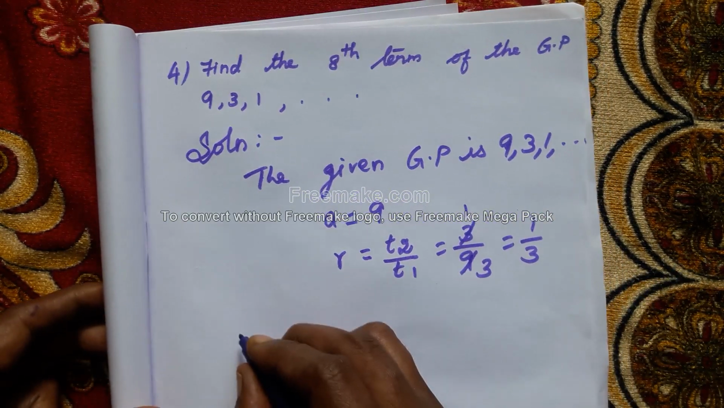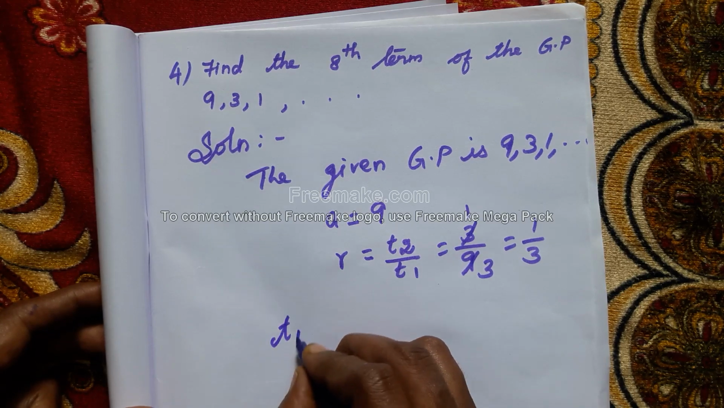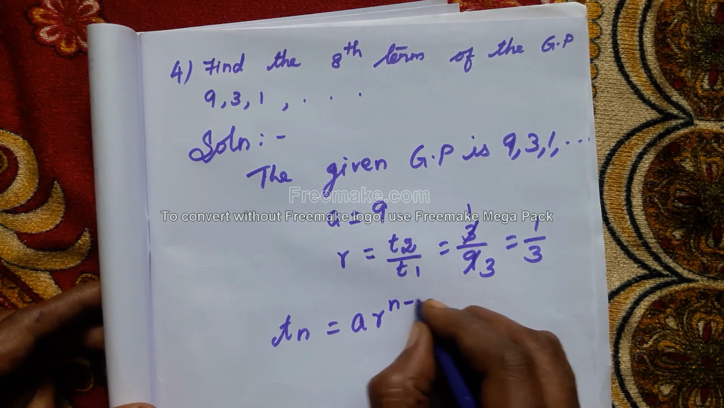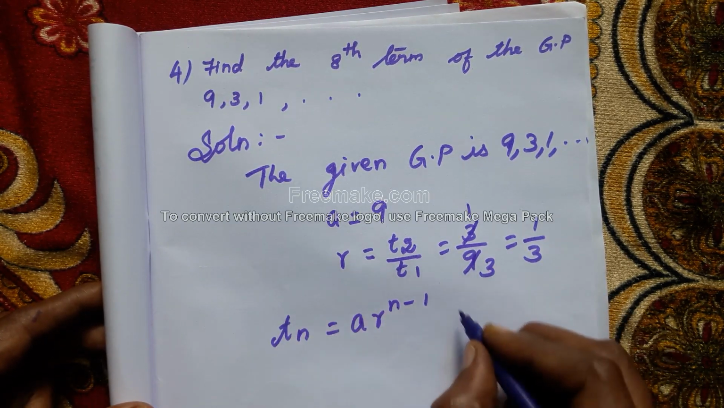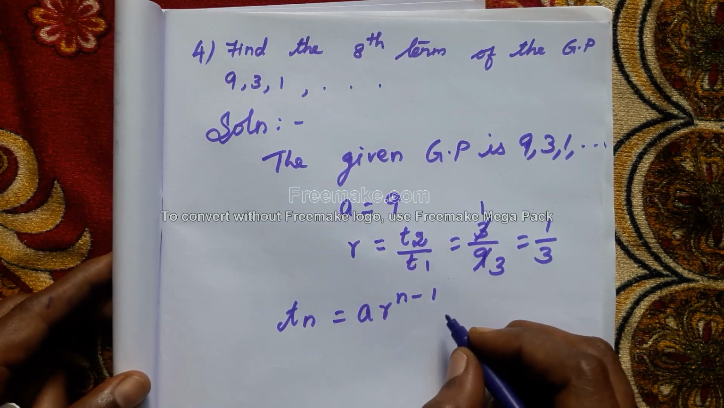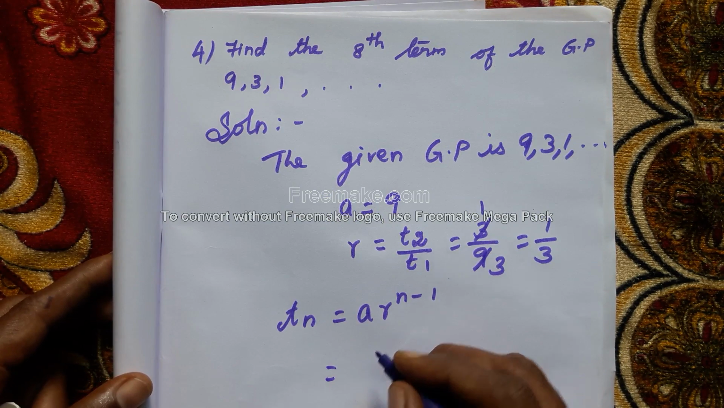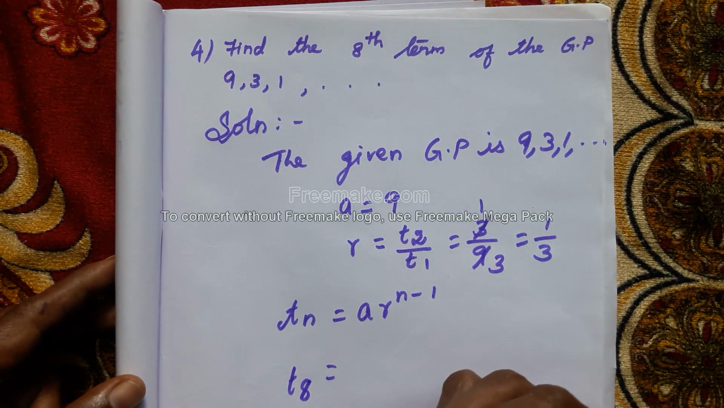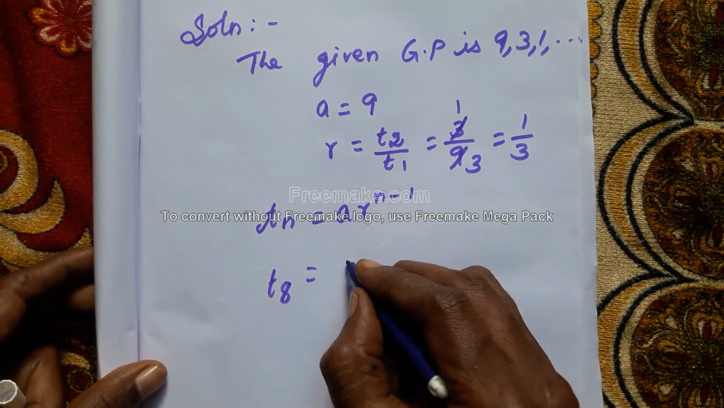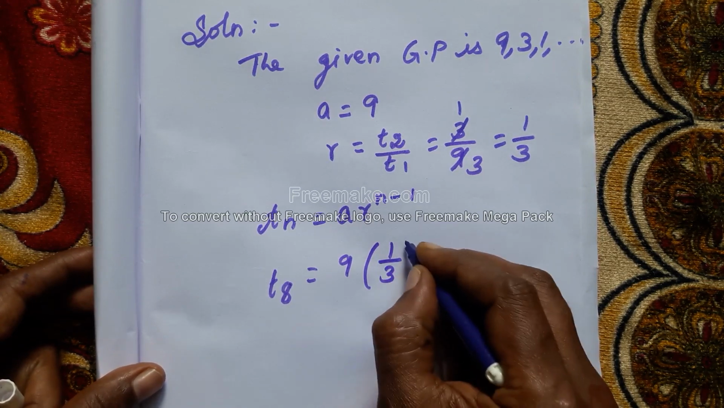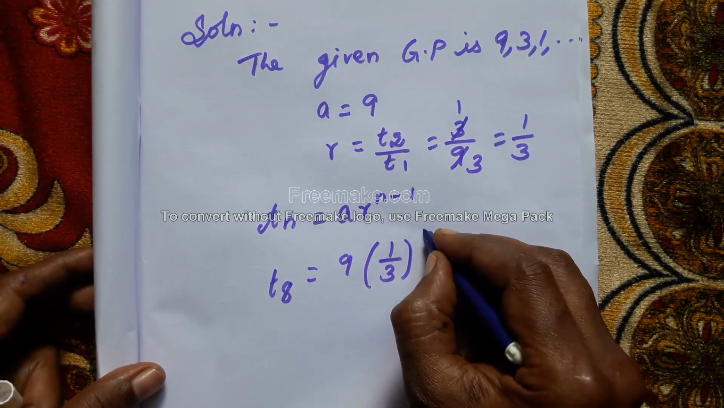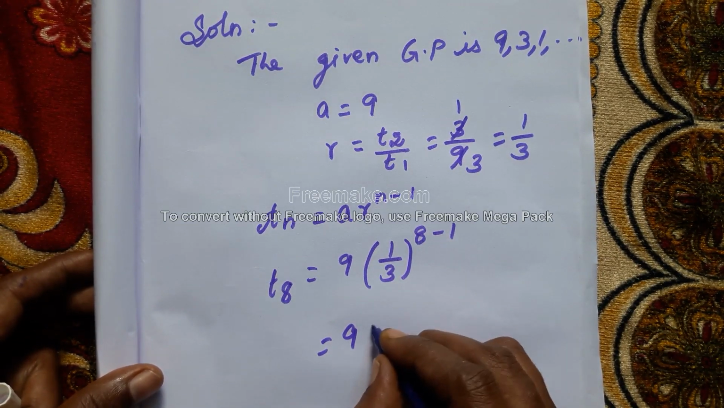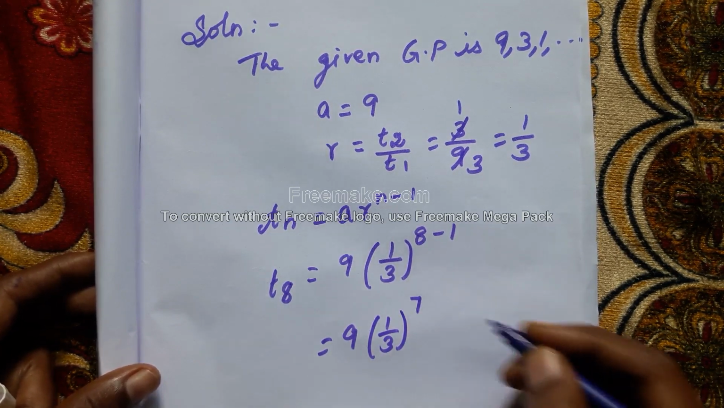What's the nth term of a GP? Then Tn is equal to the formula. Already I have explained, no? AR power n minus 1. In the AP there is another formula; in the GP, Tn is AR power n minus 1. So here, which term do we want to find out? Eighth term. So we have to find T8. T8 is equal to 9 into 1 by 3 the whole power n minus 1. So 8 minus 1 is 7, 9 into 1 by 3 the whole power 7.